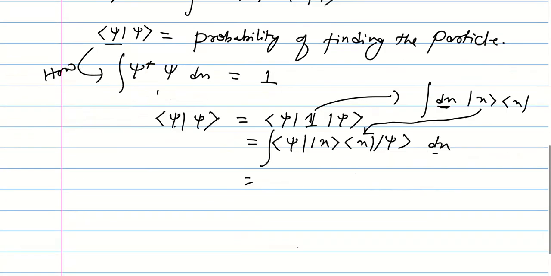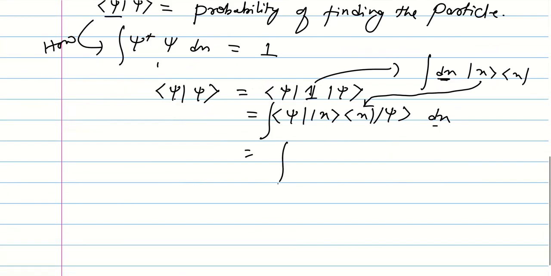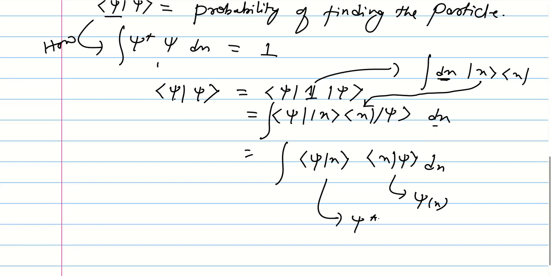Now you see here, you have this one and this one, so this is nothing but psi x, and if you take the complex conjugate, this is this. So this is how you get the probability amplitude, and this has to be 1 because somewhere in the space it is going to be present. So this is how you interpret this one.